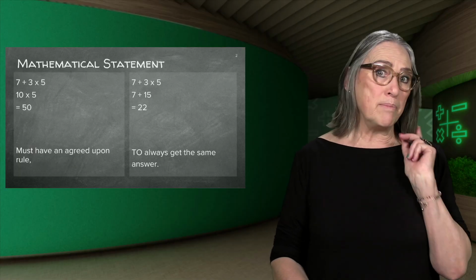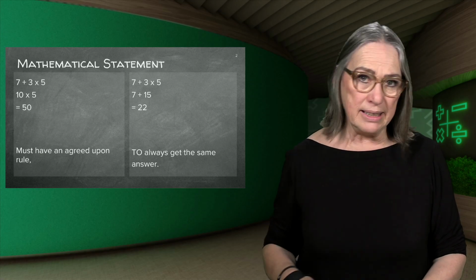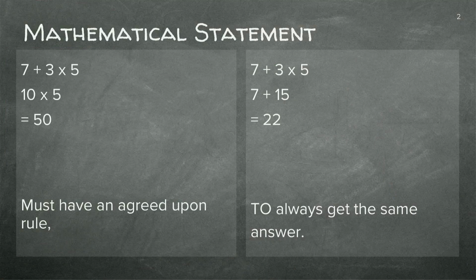I want to prove my point first. Look at this, there are two mathematical statements. 7 plus 3 times 5. And then on the other side, we've also got 7 plus 3 times 5, right? So if we say 7 plus 3 is 10, and then we multiply it by 5, we get 50, correct?